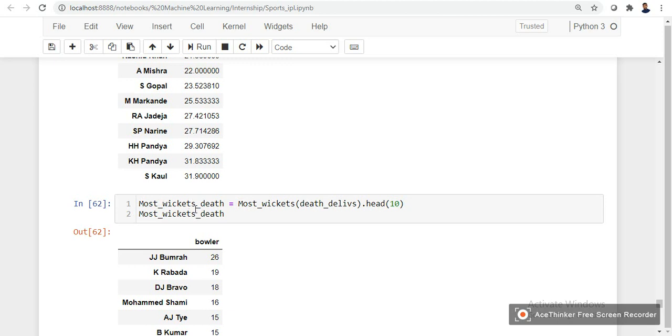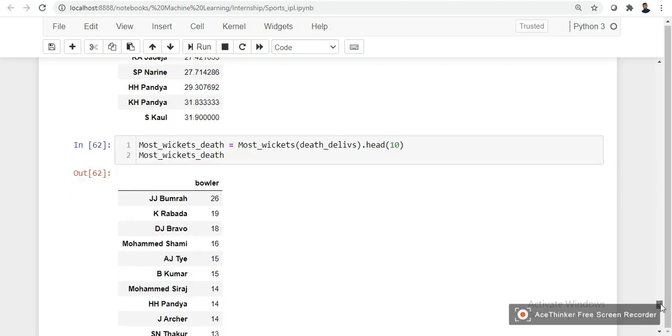Most wickets taken: Jasprit Bumrah, Kagiso Rabada, DJ Bravo, Mohammad Shami, AJ Tye. Jasprit Bumrah is at the top with 26 wickets in the last 2 years.